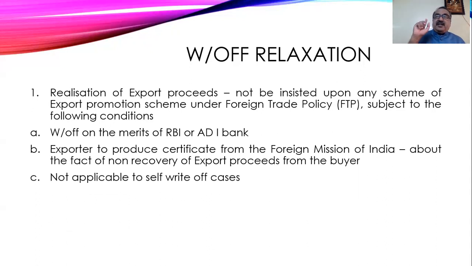That means in case of write off by the authorized dealer, this certificate has to be produced by the exporter. And if the exporter himself writes off the claim, that is the right of the debtors, then this certificate is not required.